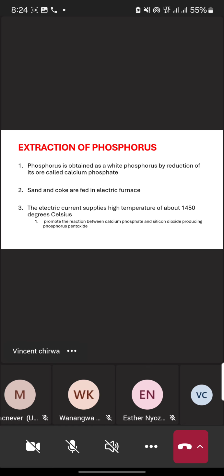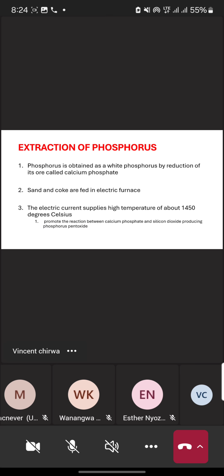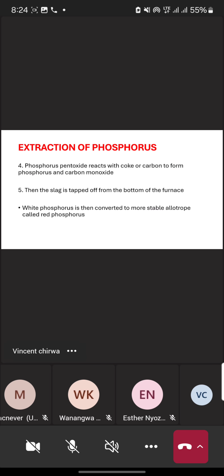Then for our product, let's go to another step, step number 4. Remember, by step number 3, our product is phosphorus pentoxide. So now let's see step number 4. This phosphorus pentoxide now reacts with coke or carbon to form phosphorus and carbon monoxide.